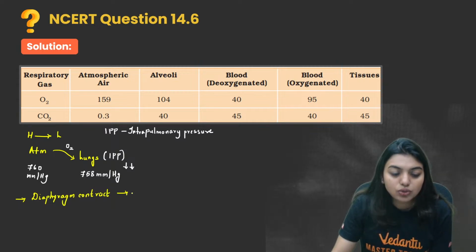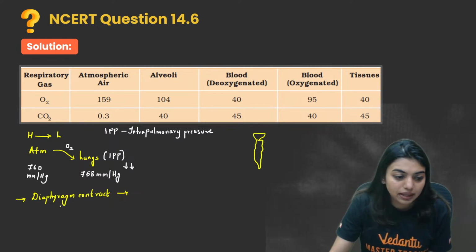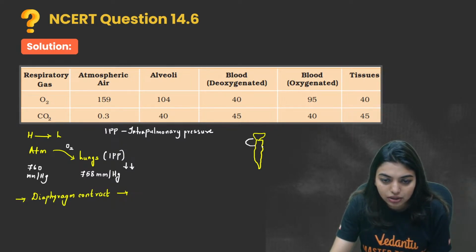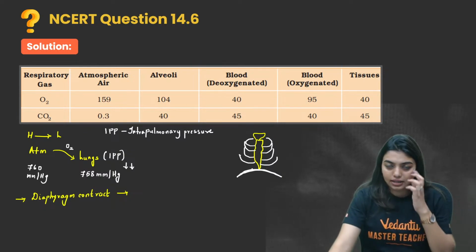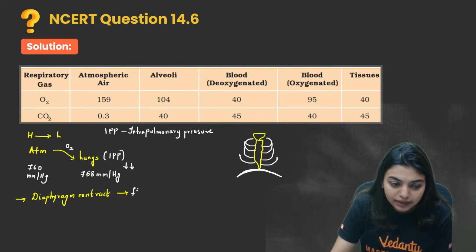Now students, most of the students get confused here. Remember that this is your entire rib cage, where you have the ventral side and your sternum. I'm trying to draw it with this pen, but I don't know how well it will come out. The back side is binding with the vertebral column. This is the entire rib cage. Below this, there is a diaphragm which will contract and relax, so that more air comes in.